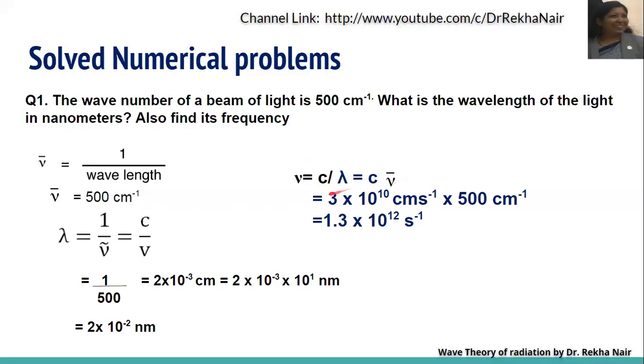And c, the velocity of the wave, is 3 into 10 to the power 8 meter per second, or 3 into 10 to the power 10 centimeter per second. Here we have the values in terms of centimeter, so we are writing in terms of centimeter. So the velocity is 3 into 10 to the power 10 centimeter per second, and nu bar is given as 500 per centimeter. When we multiply these two, we get the answer as 1.5 multiplied by 10 to the power 13 per second.